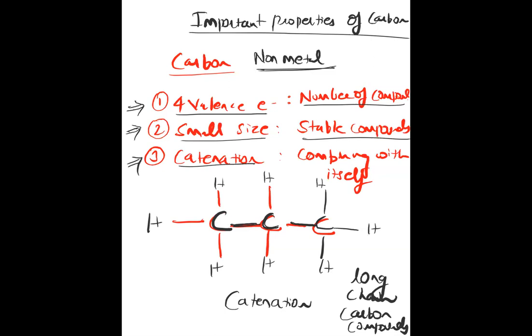So this compound becomes C4H10. This is in fact called butane. 4 carbon means but, plus ane. Ane is for the single bond and but is for the 4 carbons. If it's 5, then pentane will come: pent plus ane. Ane means single bond.